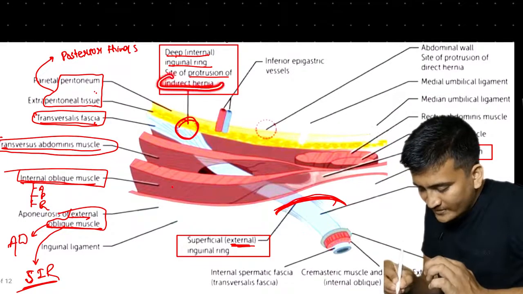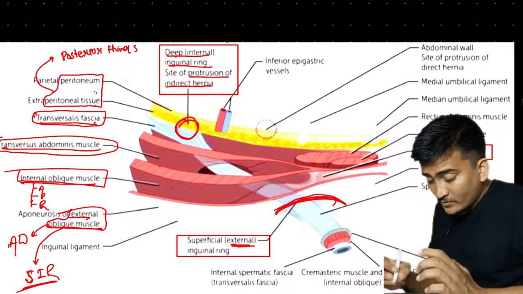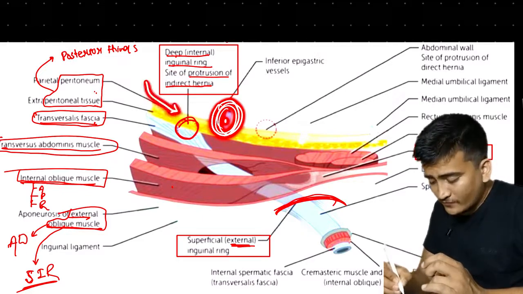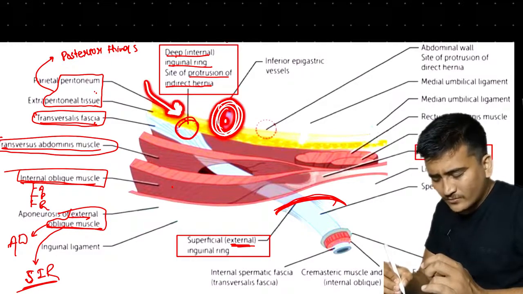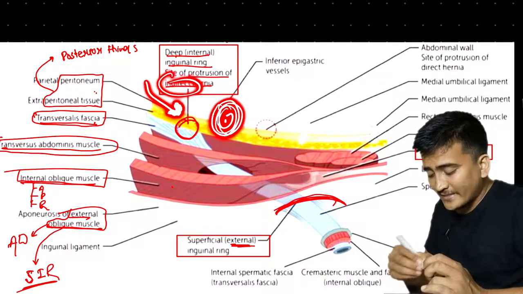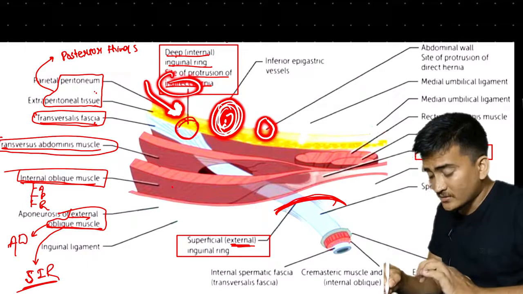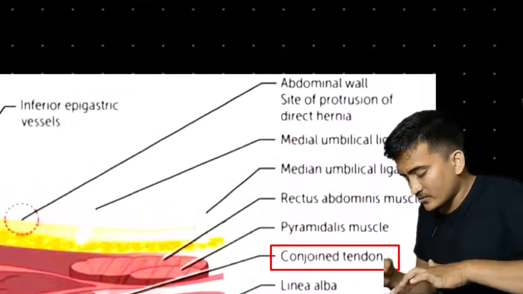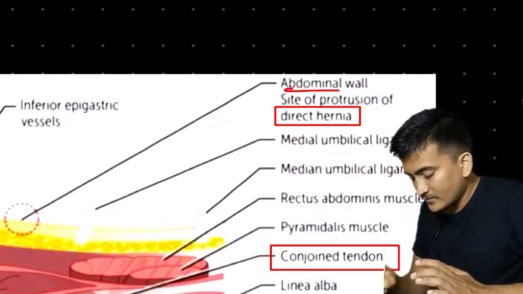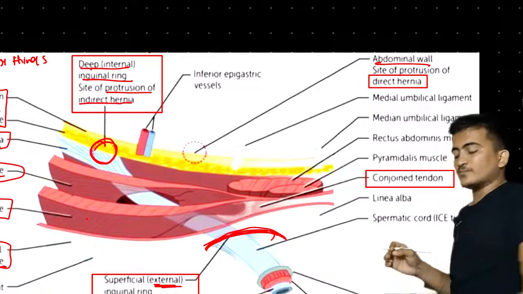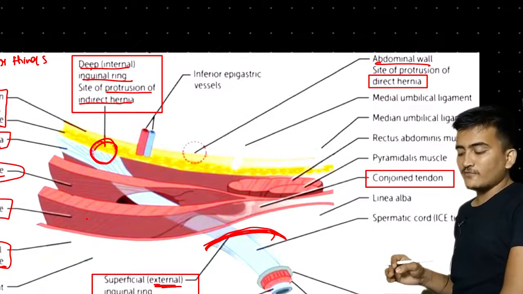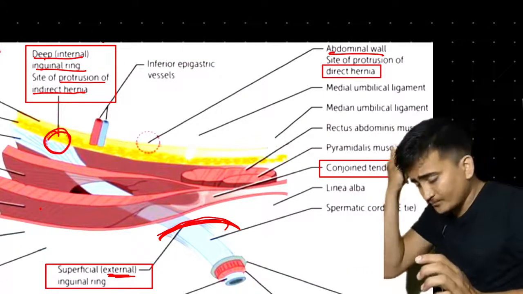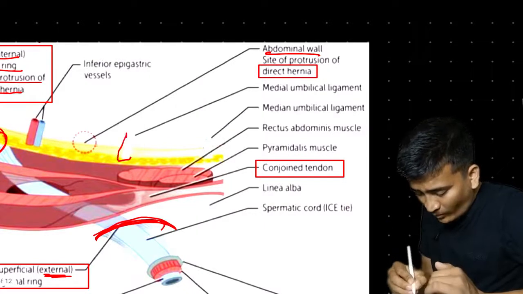Now the other thing that we will be discussing here is, since we talked about indirect hernia, now what about direct hernia? These are the vessels, if you remember. We said that if hernias arise laterally to these vessels, from the lateral region to these vessels, then they are called indirect hernia. And if the hernia arises from medial, then it will be called what? Direct hernia, as you can see right here. This is the site of protrusion of direct hernia through the anterior abdominal wall. That's all. Now there are just two points that we need to know, and the two points are about the ligament.